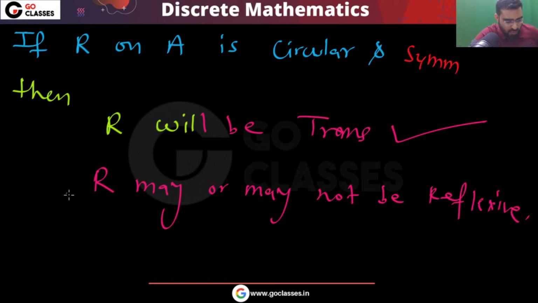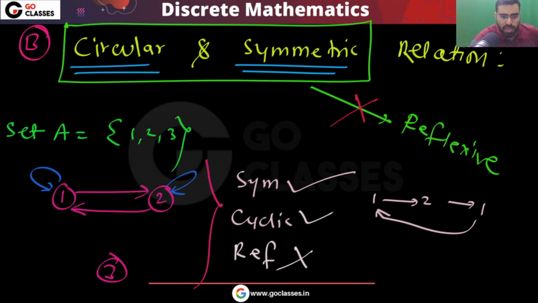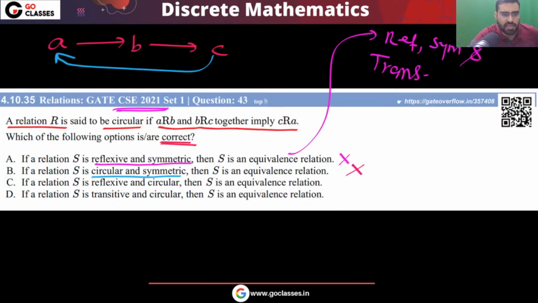Is this understood to everyone? Please let me know. R may or may not be reflexive. R may or may not be an equivalence relation. But it will be transitive. Did you understand this complete analysis? Yuvraj, please tell me. This is the analysis of option B.